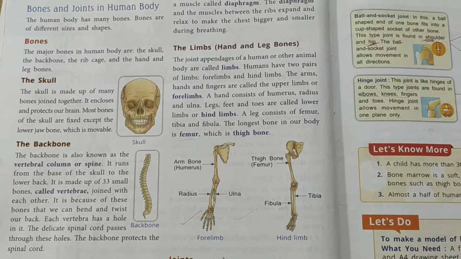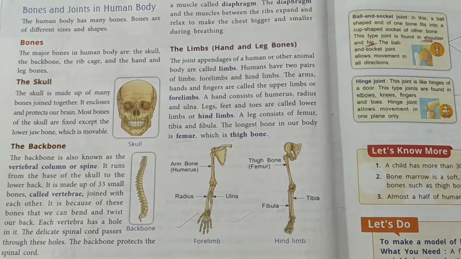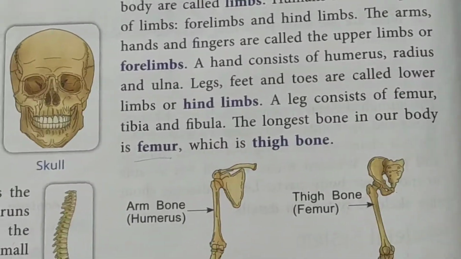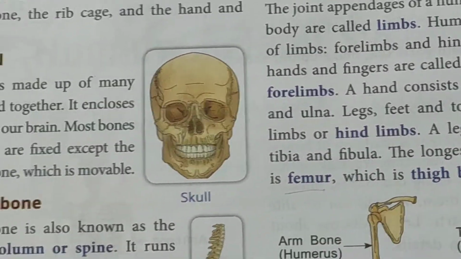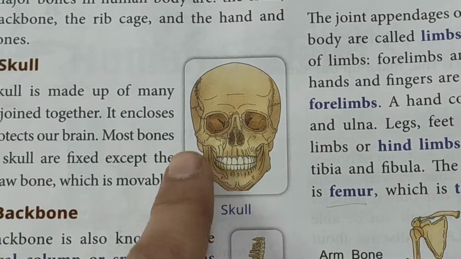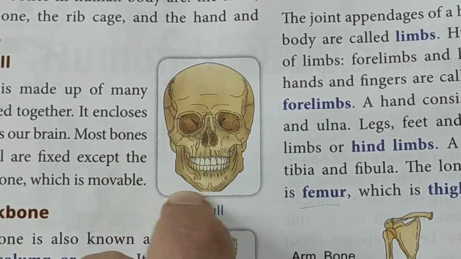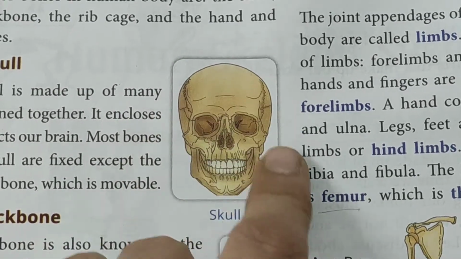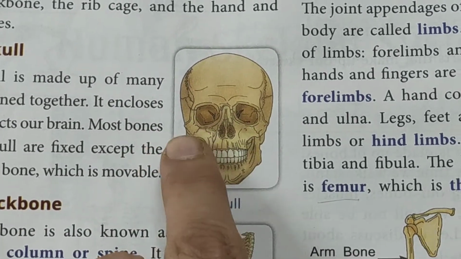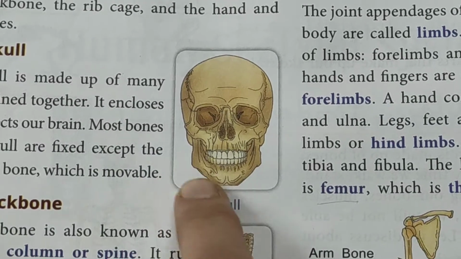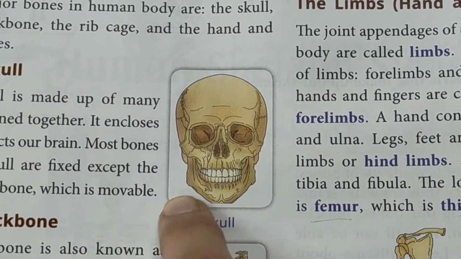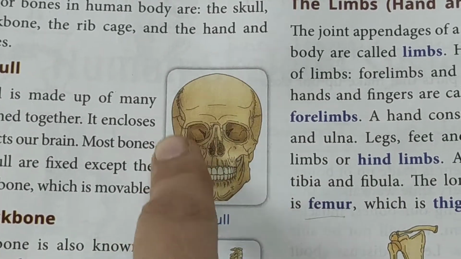Children, now book page number 24. The pictures are given. See, first we will discuss the skull. Now this whole part is your skull. See here, all your brain and important parts are being protected. Now this is your jaw part, which is actually the movable bone. Rest all are fixed bones.